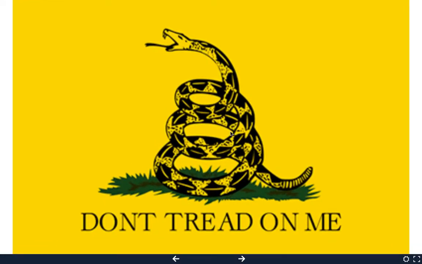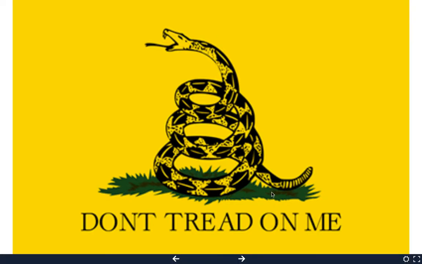Here is a flag that we typically do see today. Now, this did not start at this time. However, the whole "don't tread on me," tread means to walk, and so don't walk on me. If we go back, Benjamin Franklin had drawn that snake earlier that we looked at, and it was cut up into different pieces. We also have a rattlesnake here. Don't walk on the rattlesnake, because what will happen if you walk on the rattlesnake should be pretty obvious.